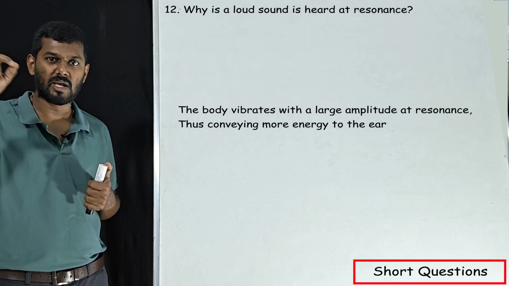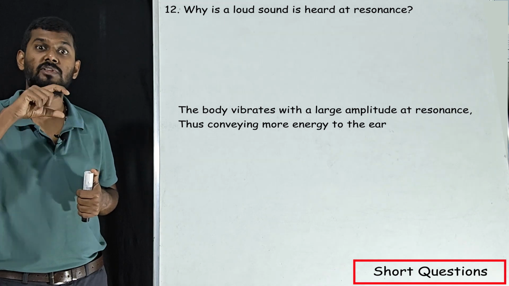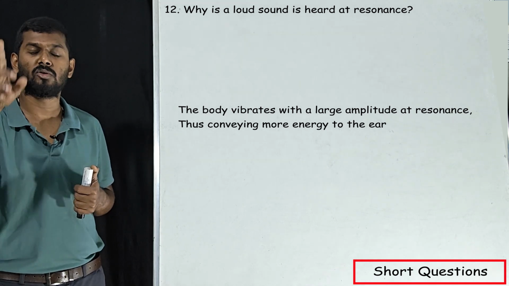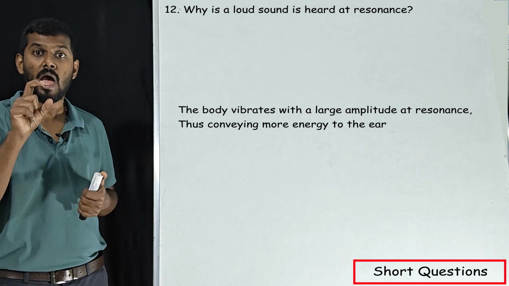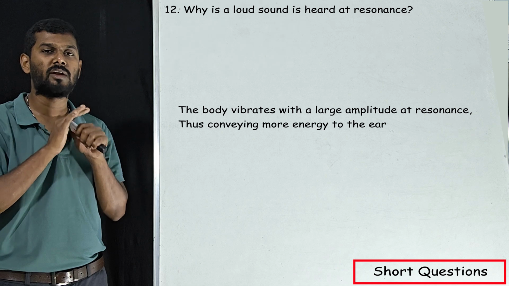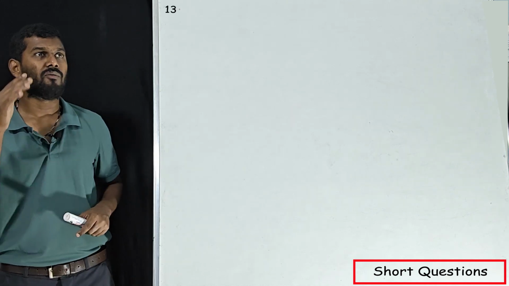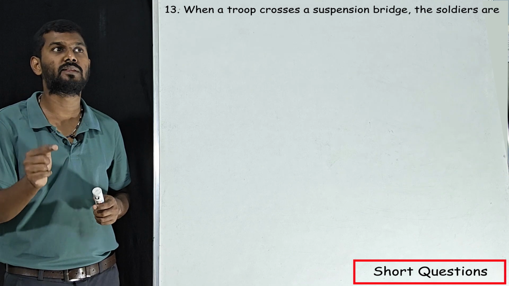If you mess up with the condition, you just write this word. Whenever resonance happens with a larger amplitude or more amplitude, you will definitely get full marks. So any question related to resonance, the word more amplitude or large amplitude has to be mentioned, then you will get full marks.